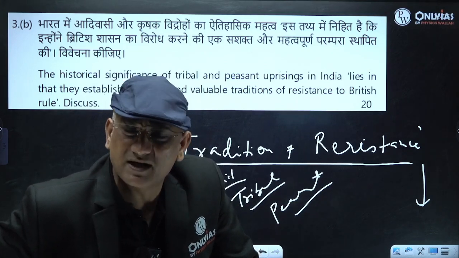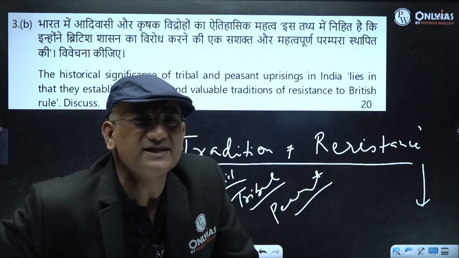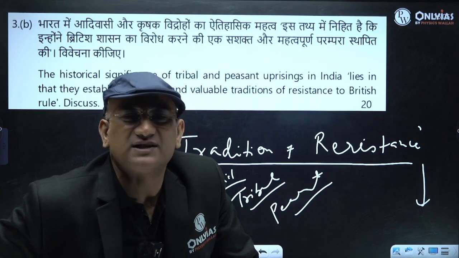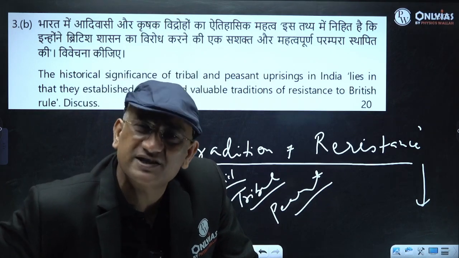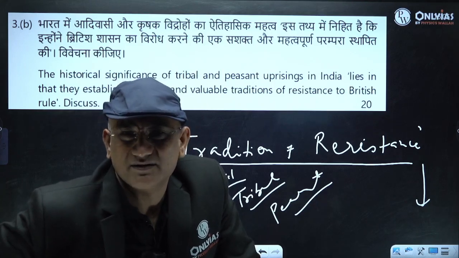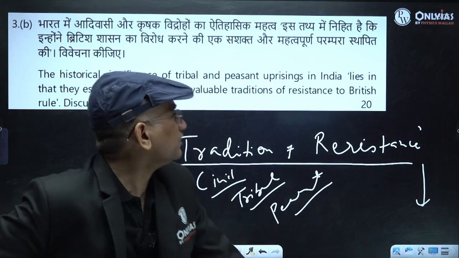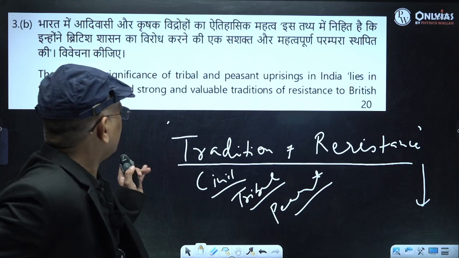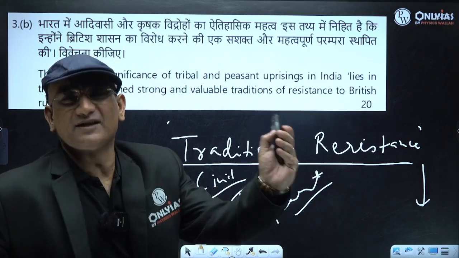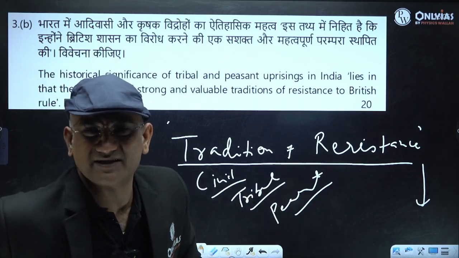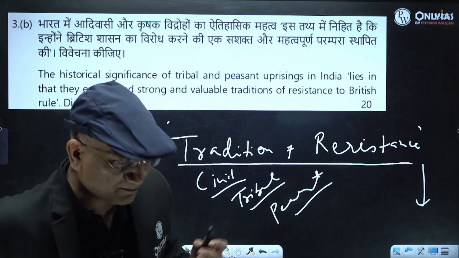Suppose you have the paikas, so all these revolts actually established what is called a tradition of resistance. This term is there. You have to give examples. And they always resisted the British policy. You have to give examples.